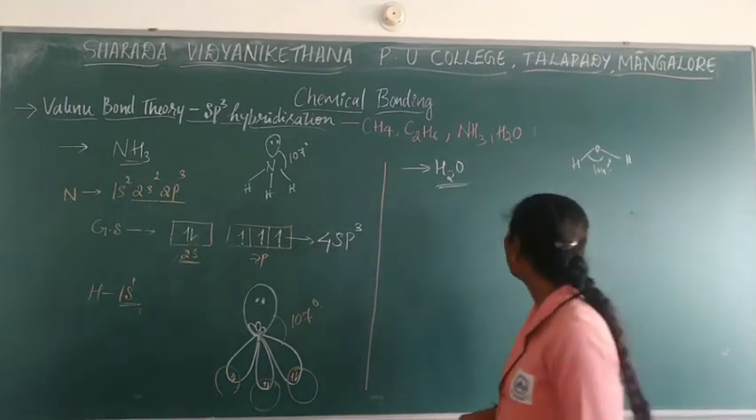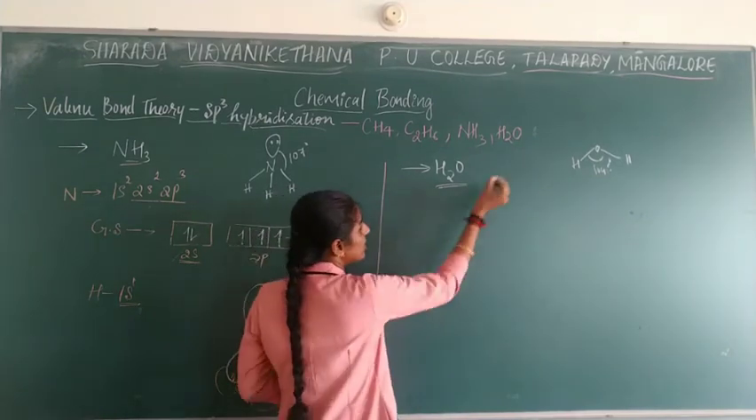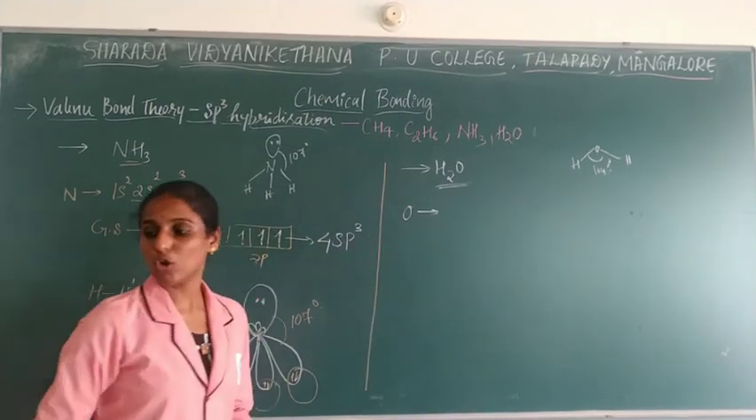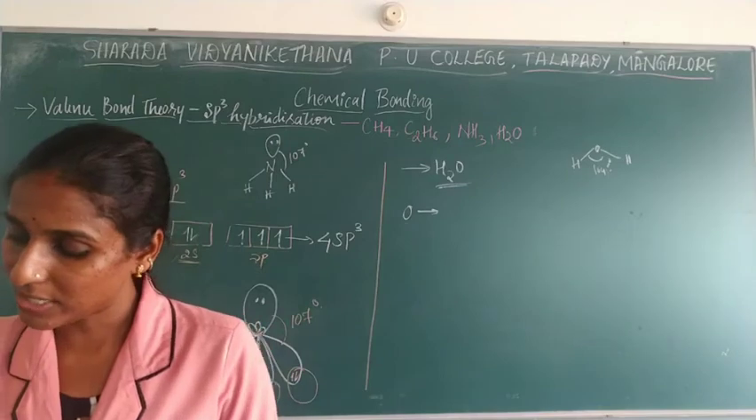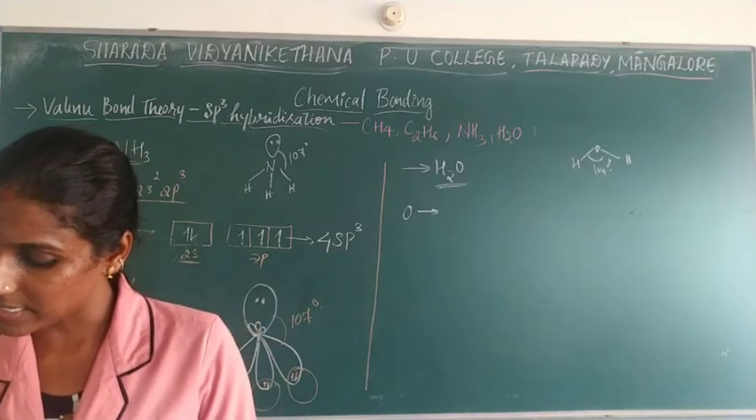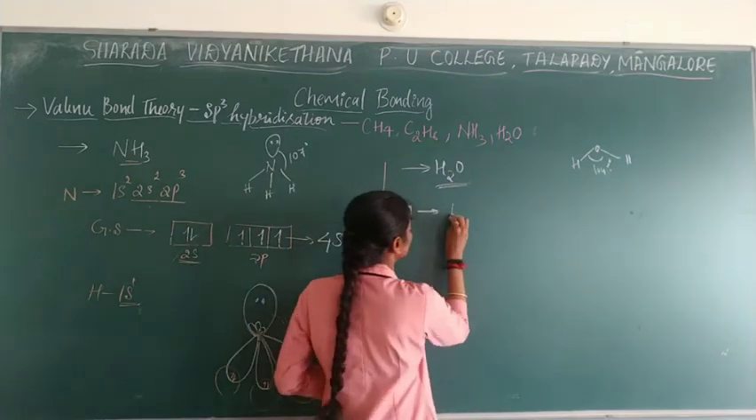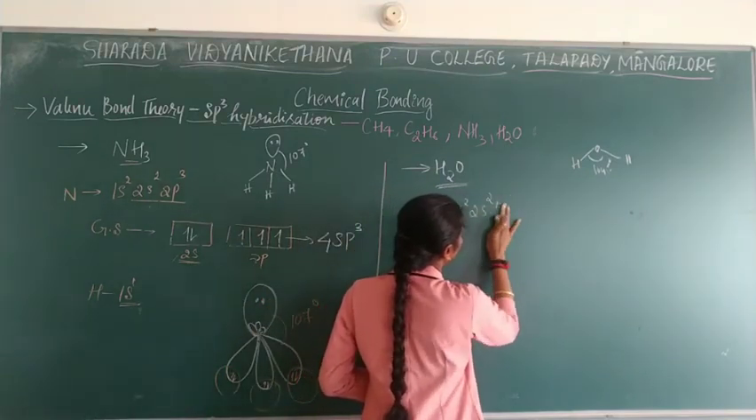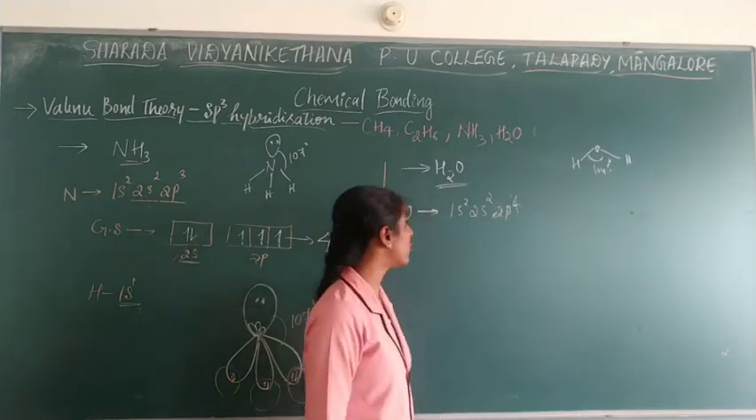Okay, so how are we going to get it? Which is the central atom? The central atom which is present over there is nothing but oxygen. So now, oxygen is the central atom, and you can write the electronic configuration as 1s2, 2s2, 2p4. This will be the electronic configuration of oxygen.